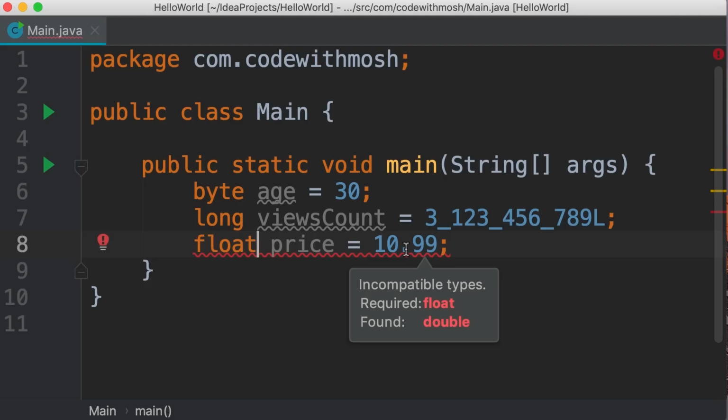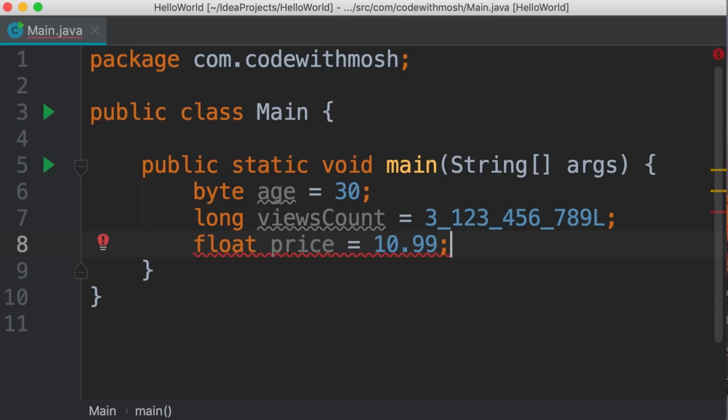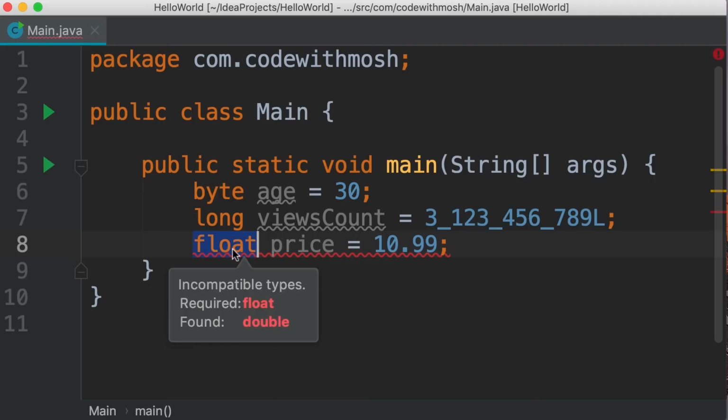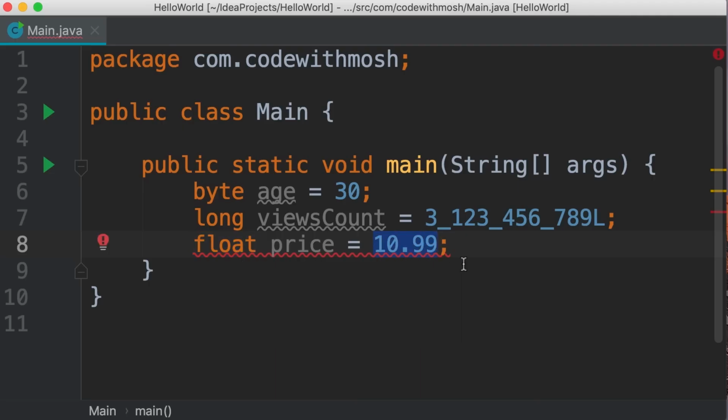Take a look. Incompatible types, required float, but found double. The reason we're seeing this error is that by default, Java sees these numbers with a decimal point as double. So even though we set the type of this variable to float, Java sees this number as a double. So just like how we added a suffix to this number to represent it as a long, we need to add a suffix here to represent this number as a float. And that suffix is f. Once again, we can use an uppercase or lowercase f. So these are examples of numbers.